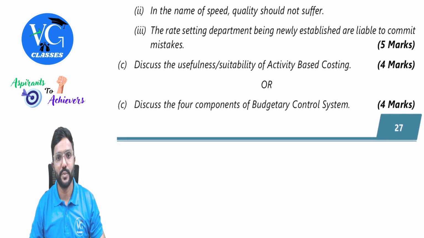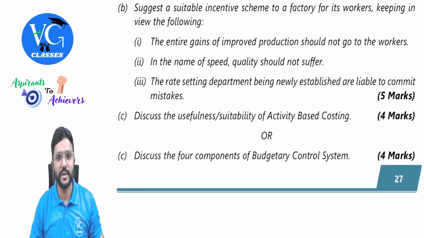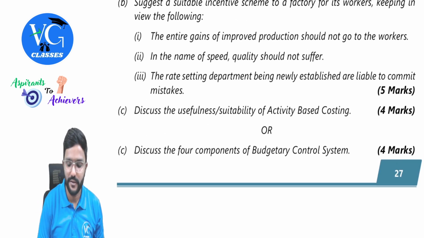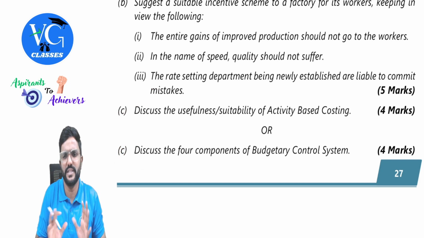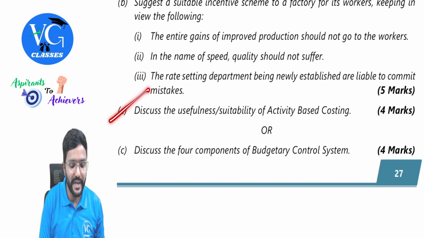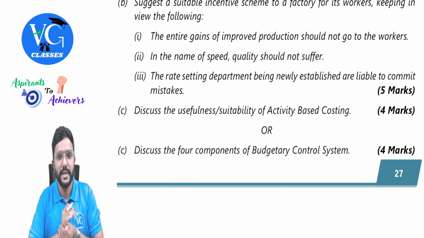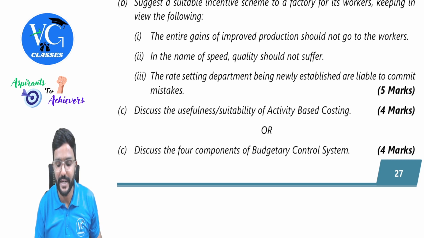Okay. Next one. Discuss the usefulness or suitability of activity-based costing, for 4 marks. There is an internal choice here, C and D. So you can either answer this or this. Discuss the usefulness or suitability of activity-based costing.